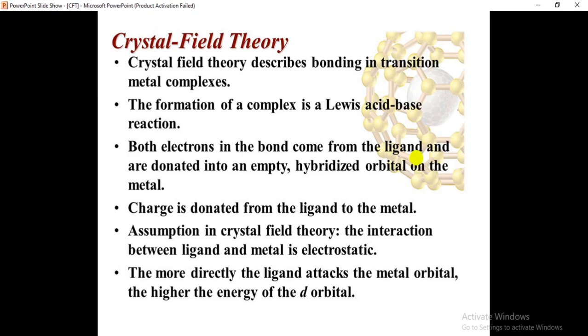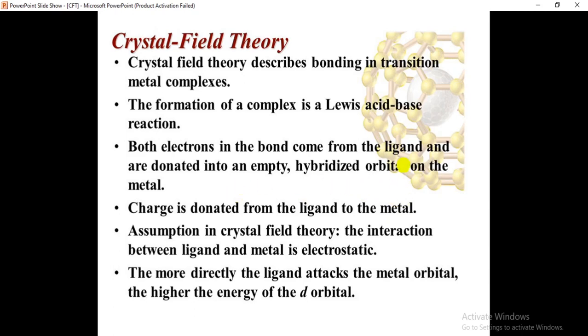There is no sharing of the electrons between the ligand and metal. Both the electrons are donated by the ligand into an empty hybridized orbital on the metal, isn't it? Here the ligand is donating its lone pair of electrons to the empty hybridized orbital on the metal. Is it clear for you?